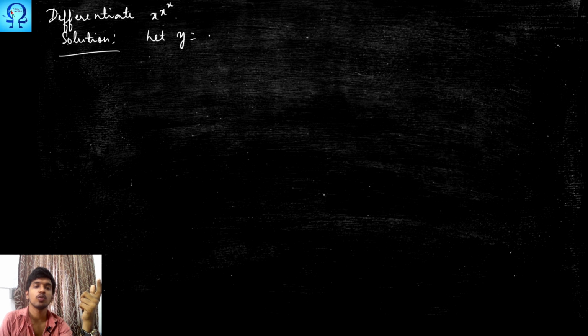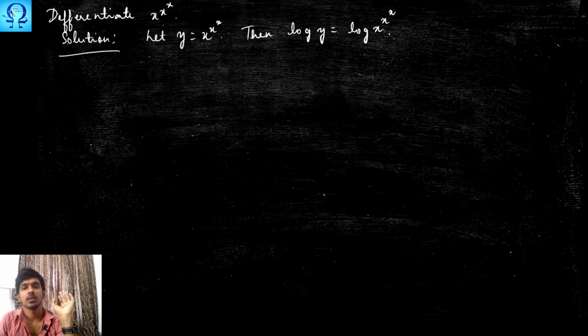While seeing about the concepts in compound interest, we have seen that whenever you have some unknown in the power, in order to bring that down, we take logarithm. Let us start the solution formally. Let us take y to be x^x. Then what happens to my log y? This is log of x^x, so log x to the power something. That power will come down. So this is what we are going to have.